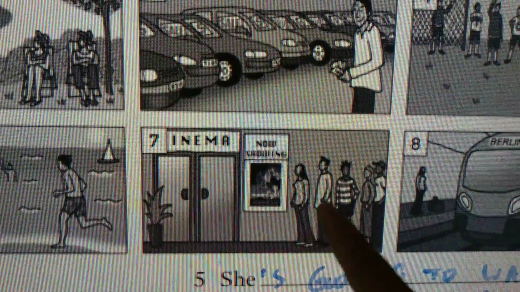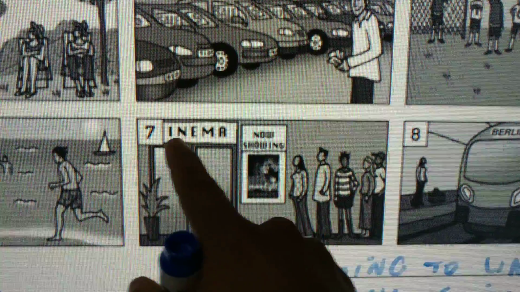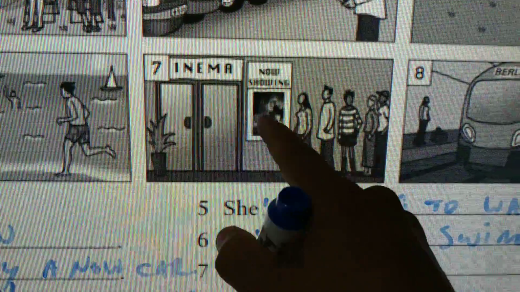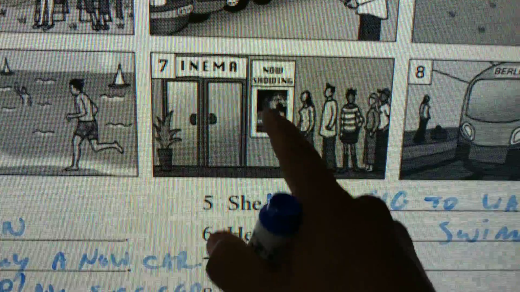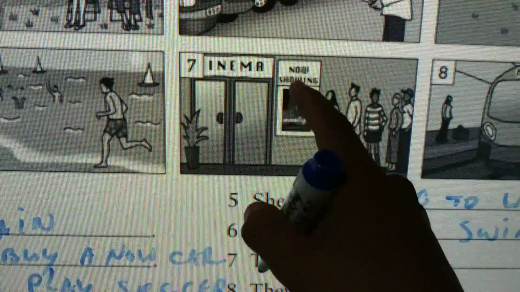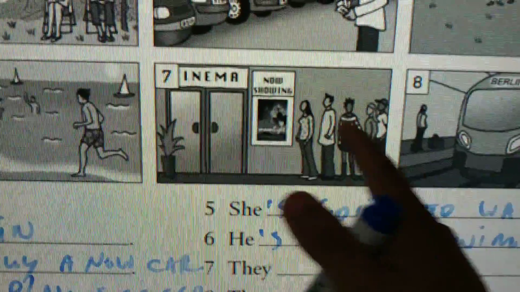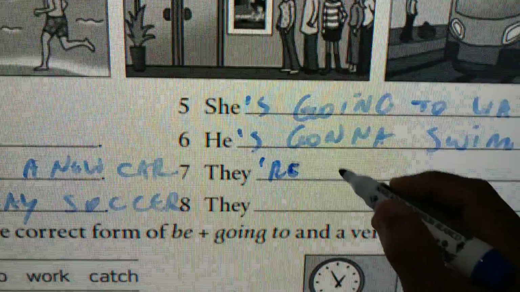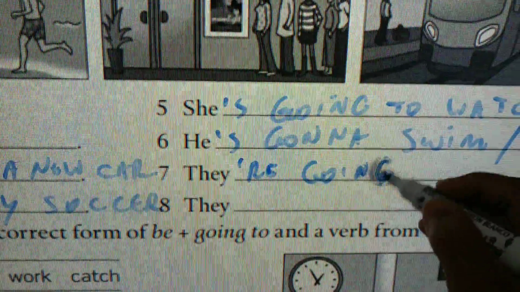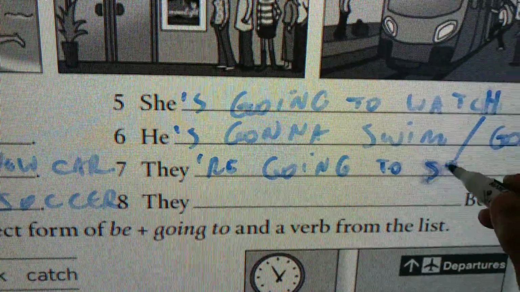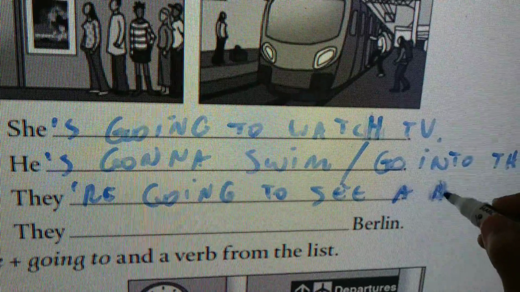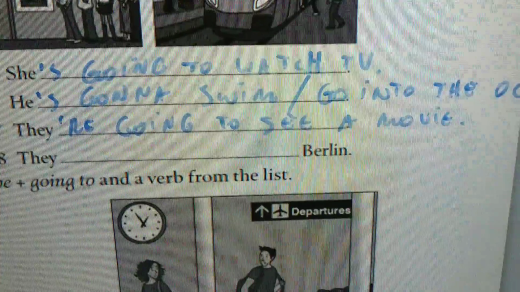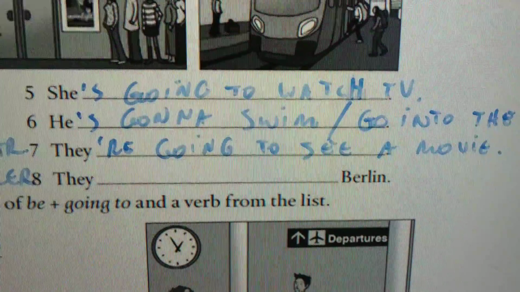7. Look, they what? We have cinema. There's a poster maybe of the movie showing at the moment. They what? What do you think they are doing at the cinema? They're going to see a movie. They're going to see a movie, right?